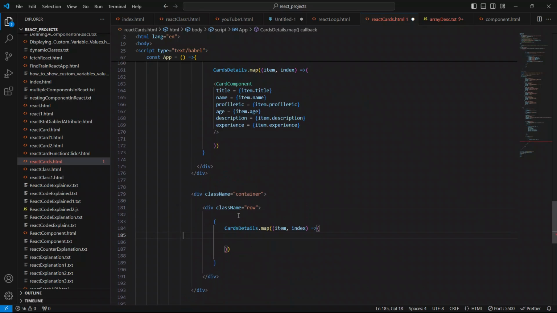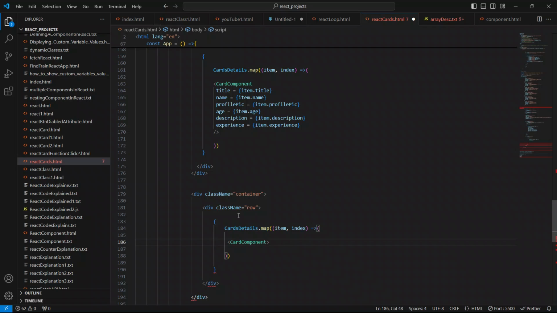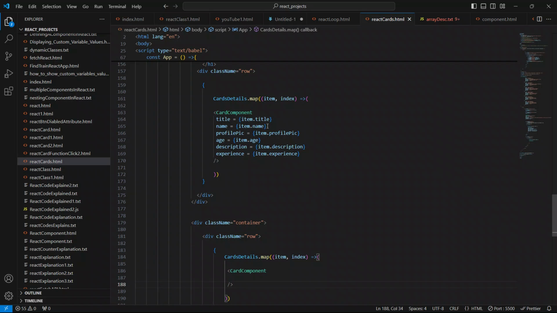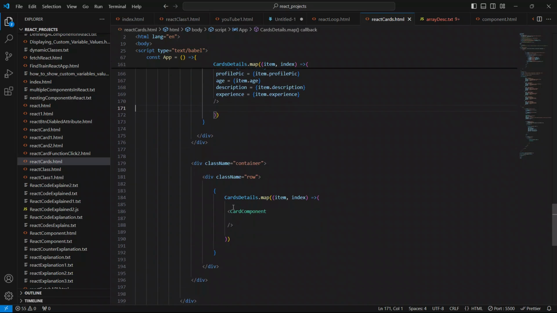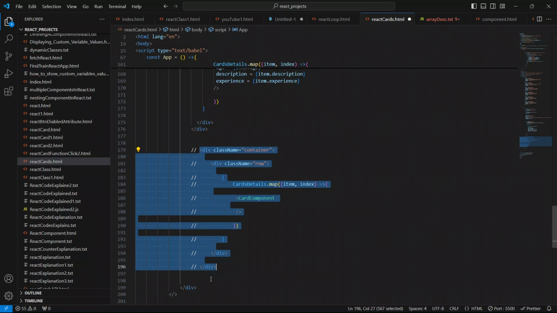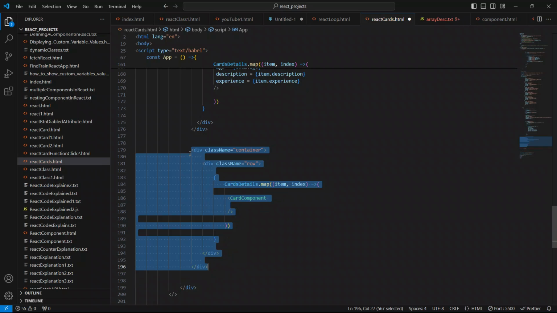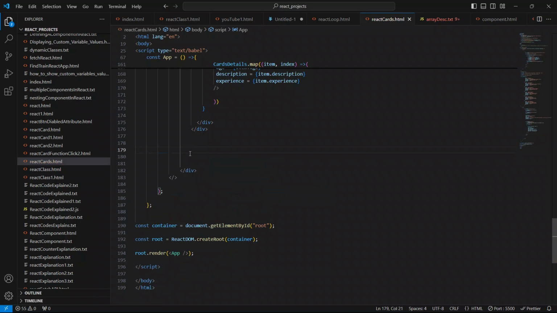Like this, and make it multi-line. Now guys, let me just comment this out first. Guys, there will be one error in the console. Let me uncomment this and cut it out. Let me just show you one error. There will be one error in the console.